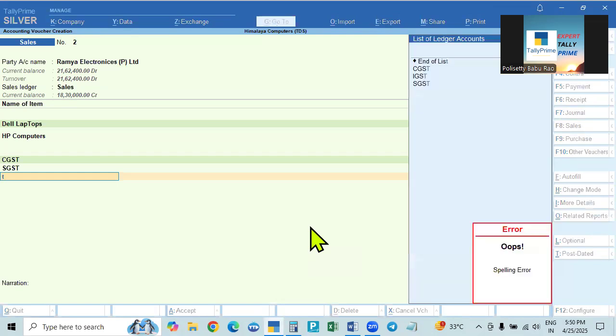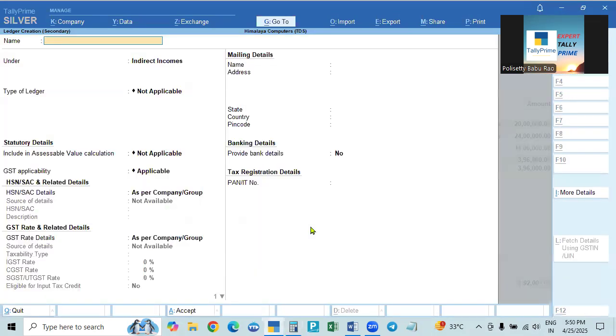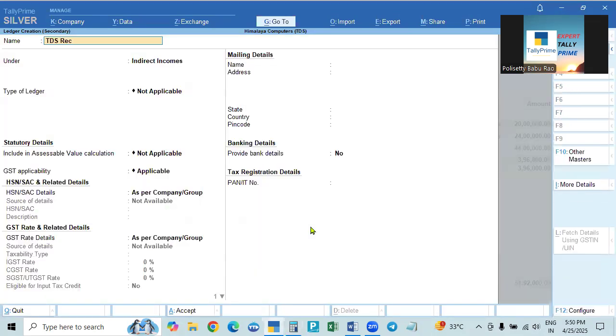So that TDS ledger is not created here. We have to create it. Here there is TDS receivable on services. Here we will create TDS receivable on sale of goods. This is only one section for sale of goods; writing the section 194Q is not required. Many services can be in the same account, because we are just collecting, we have to receive what was deducted by him, and that will be with the government.